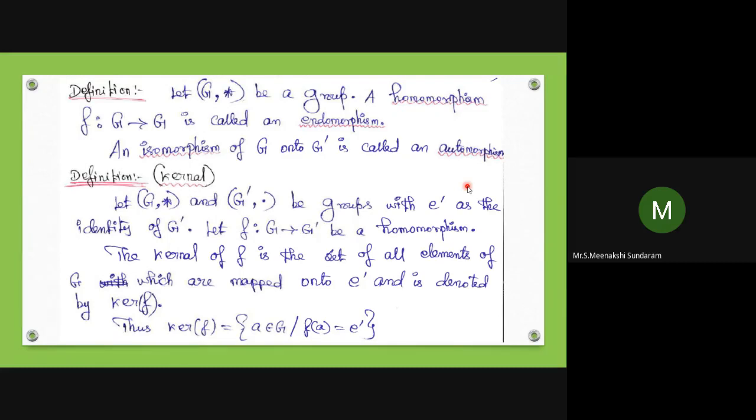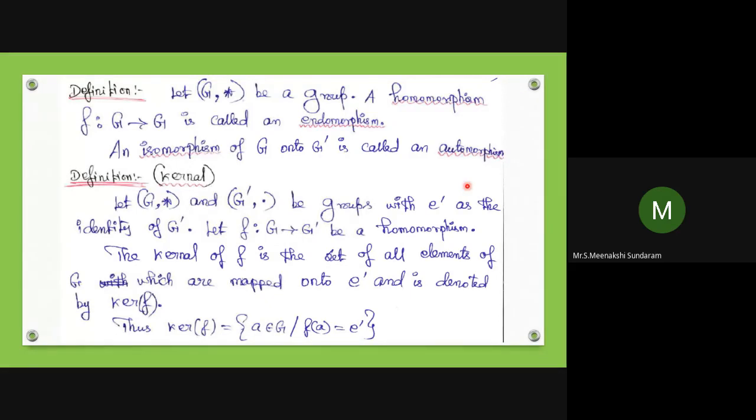So the kernel of f is the set of all a belonging to G such that f(a) = e'. The slash indicates "such that." That is, for all a with f(a) = e', the collection of such elements is called the kernel of f. Okay, this is the definition.